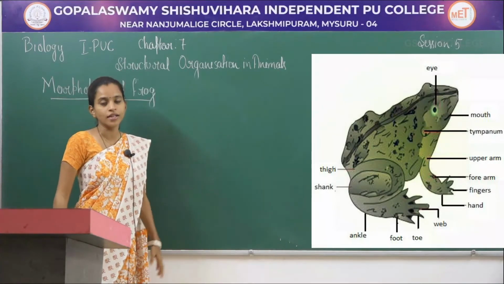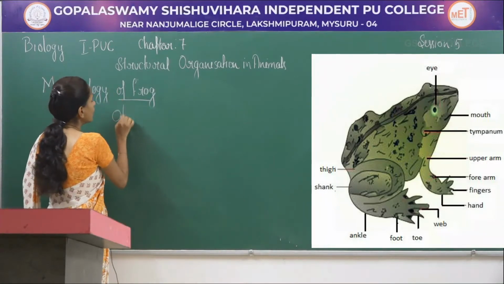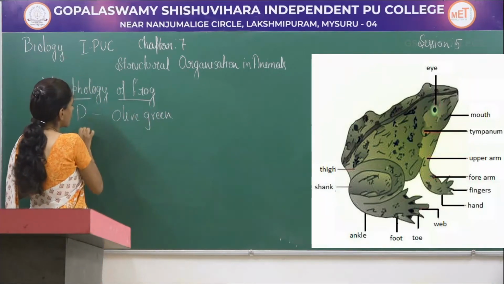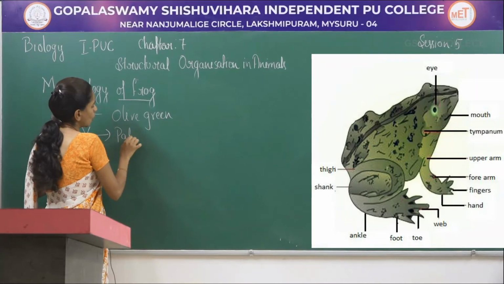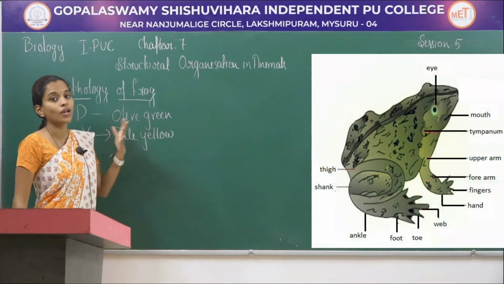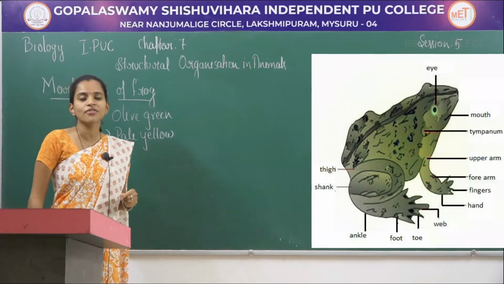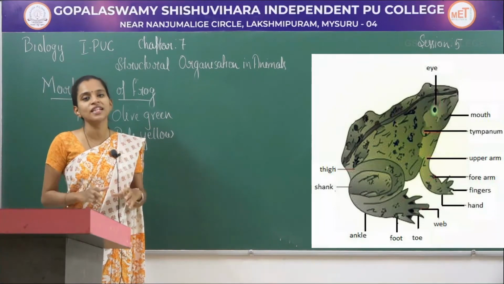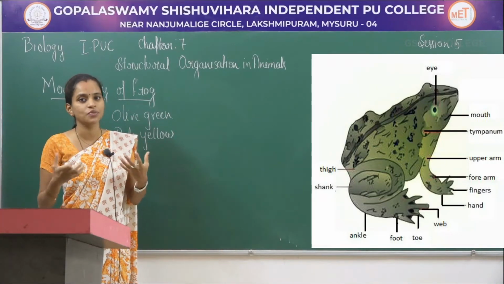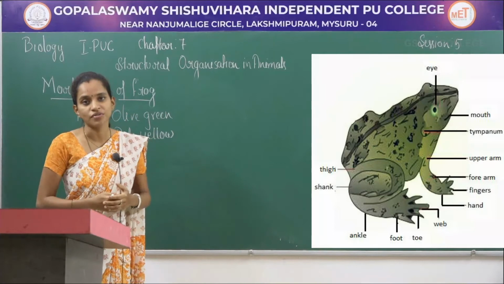So if you see a frog here, you can see that these have a dorsal green, that is olive green color, whereas ventrally they are pale yellow. They have a dark green or olive green color in their dorsal side and a pale yellow in the ventral side. If you see a frog, they have a very soft mucus filled skin. Their skin is slippery, soft, as well as that mucus keeps on appearing on the skin. This is to maintain the temperature of their body.